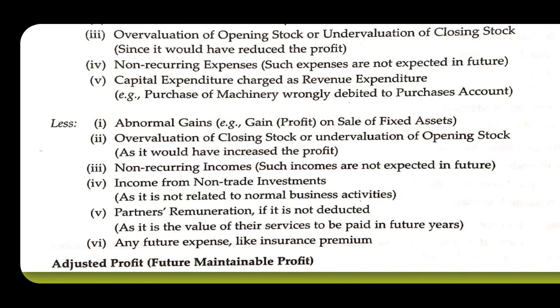So what we have to deduct? All the abnormal gains we have to deduct, and abnormal gains may include the gain on the sale of a fixed asset. Any fixed asset, if it is sold at a profit, that profit should be deducted. Second is overvaluation of closing stock or undervaluation of opening stock, which should also be deducted because it would have increased the profits, and we have by mistake overvalued the closing stock. So that is why it should be deducted first.